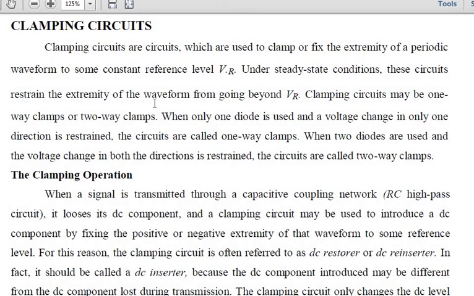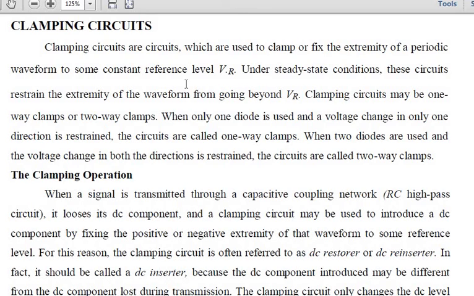So a clipping circuit is the one which removes the undesired part of the waveform and transmits only the desired part, which lies above or below your reference voltage. You will have a particular reference voltage, and surely you will have that in your clamping circuit also. So in a clipping circuit also, below or above the reference voltage, you will be clipping off your waveform.